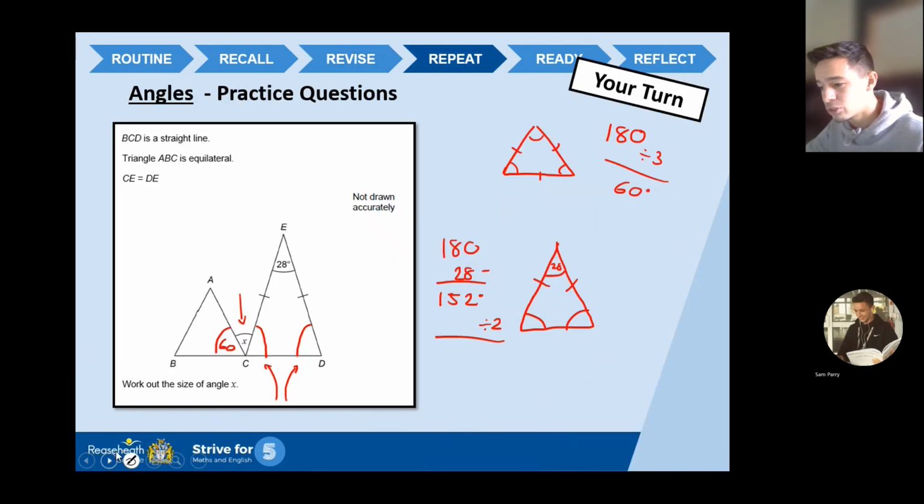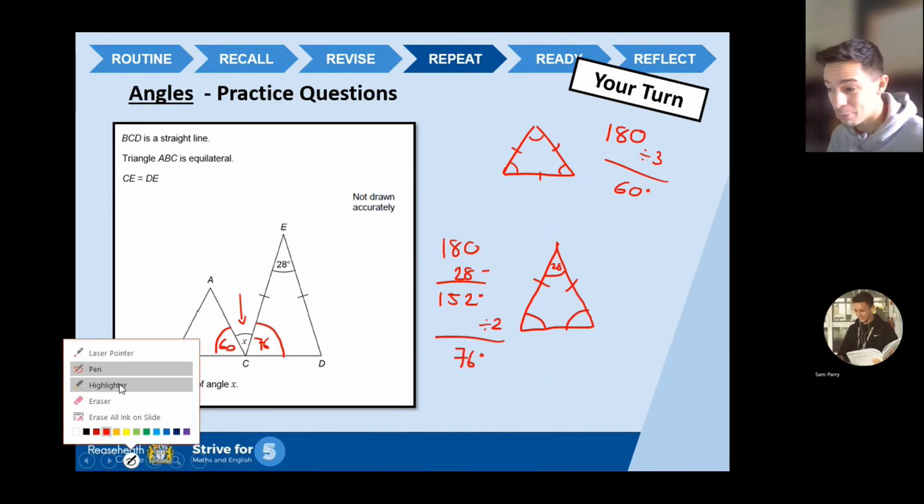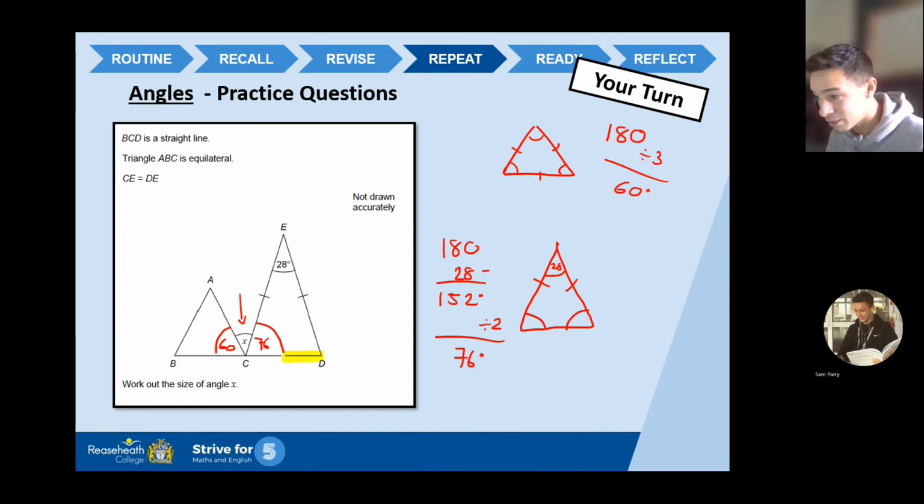Now, just so it's nice and clearer, let me just do it a bit better, okay? So I know it's 76. Let me just write that down. I want it to be clear on this diagram. There we go, 76. Now, guys, you should be thinking, hang on a second, Sam. I know what we've got here. We've got a straight line, haven't we? If I know those two, I can then work out what X is in the middle, okay? My little pizza slice in the middle.